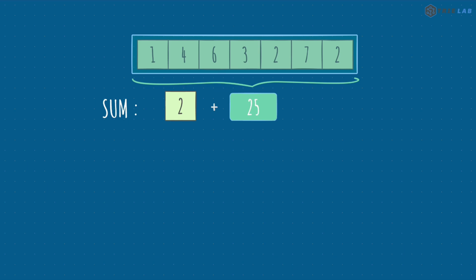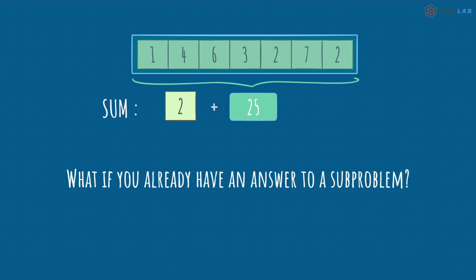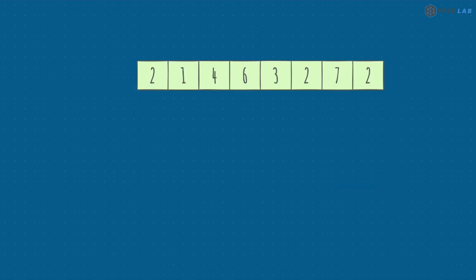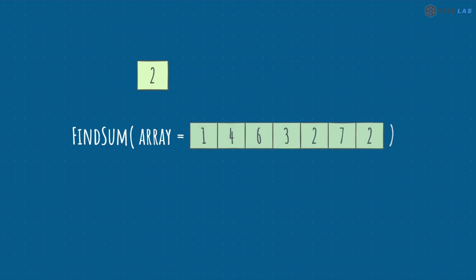Now pause for a moment and understand what this actually means. What if you already have an answer to the sum problem? Can you use it to solve the complete problem? Let's say the answer to the subproblem, or the sum of this part of the array, was given by a function findSum. We can simply do the same again, that is, add the remaining element 2 in this case and find the result. Now do you observe the strategy over here?